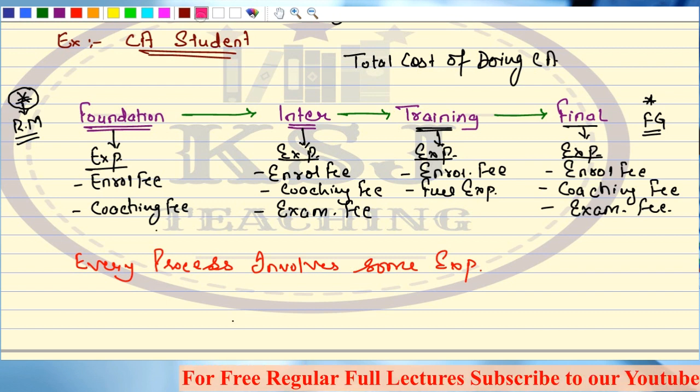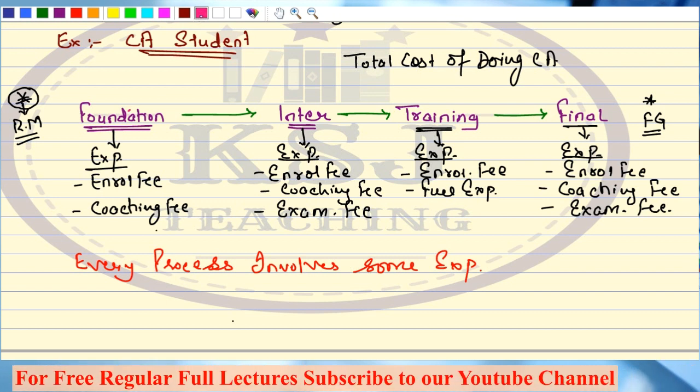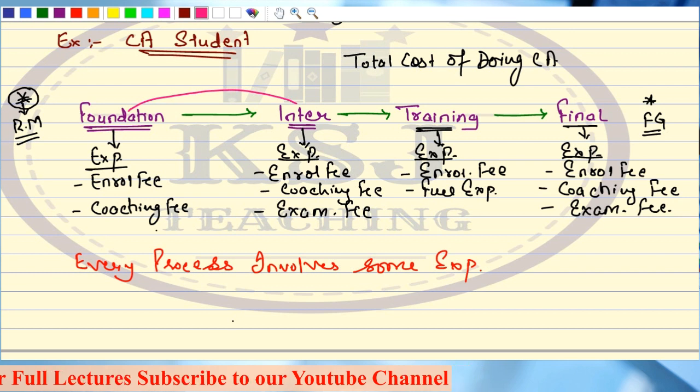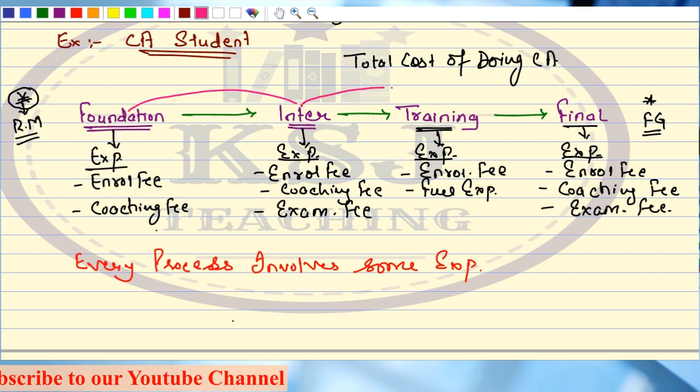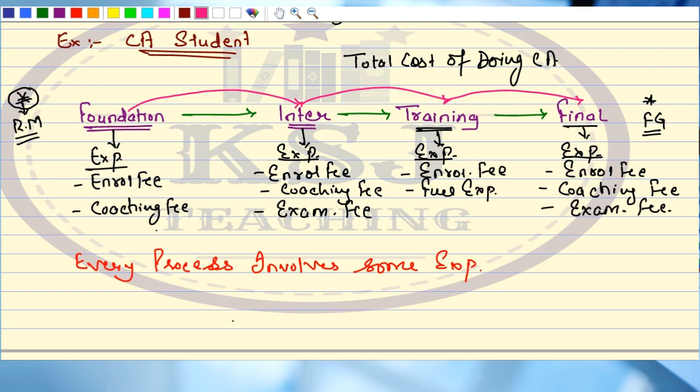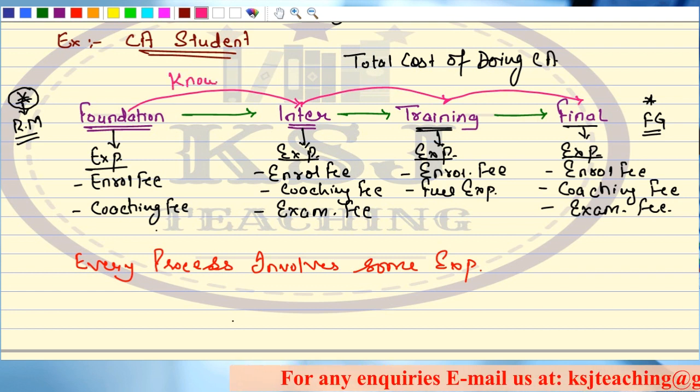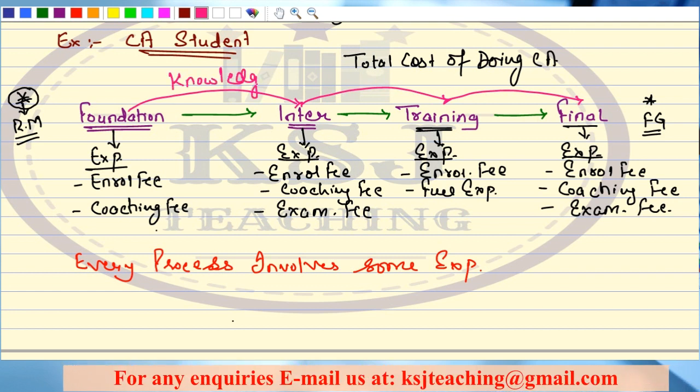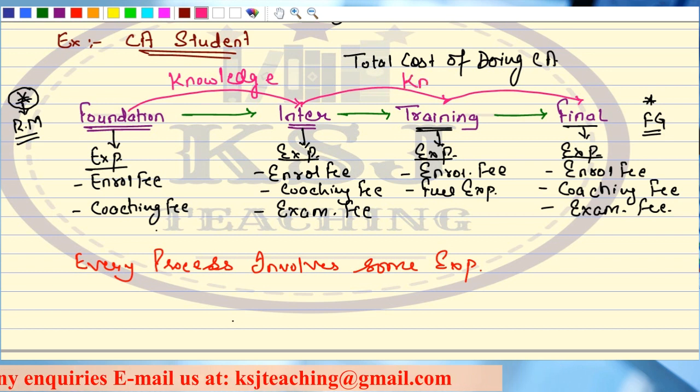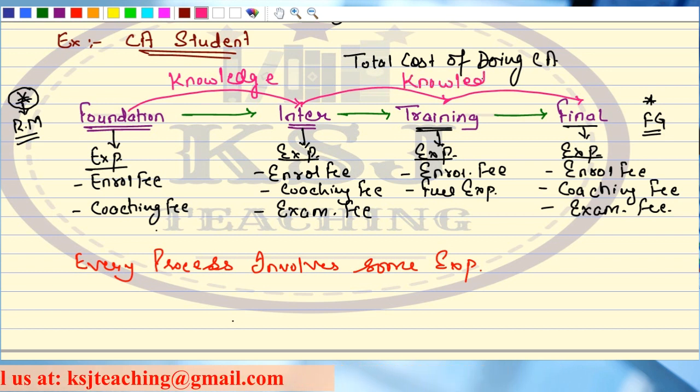Can you tell me what is going to be your gain if you move from foundation to inter, from inter to training, from training to final? You must gain something from one process which you carry forward to the next process, and the gain in this case is knowledge.